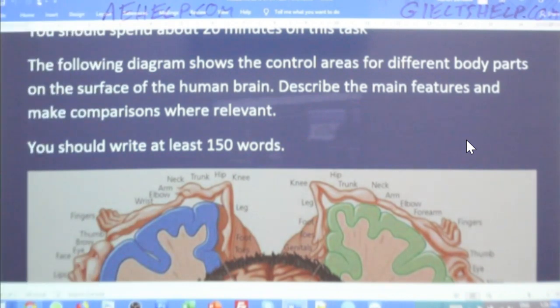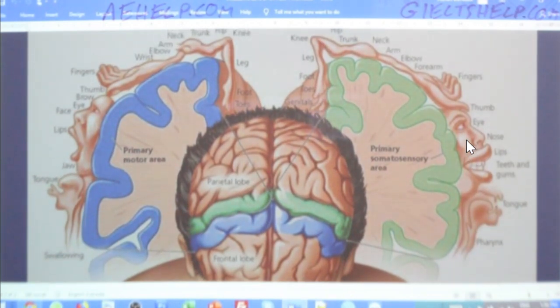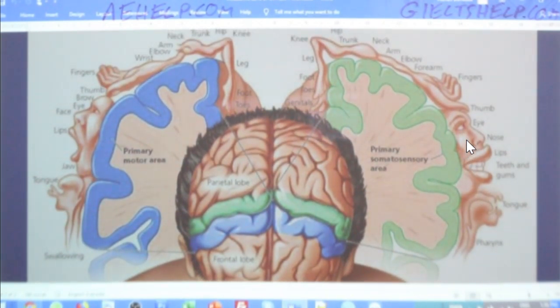All right, so let's take a quick peek at the diagram. This is what it looks like, all right? Can everybody see that clearly? I know the letters might be a little bit small, but that's okay. They just describe the body parts. Members, can you see that clearly? The diagram itself? What it's actually, the picture at least?